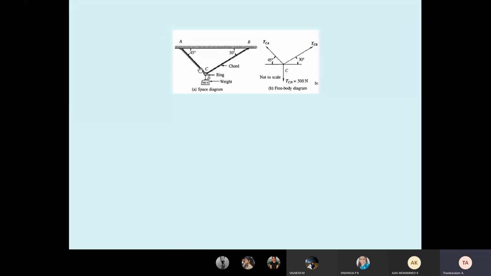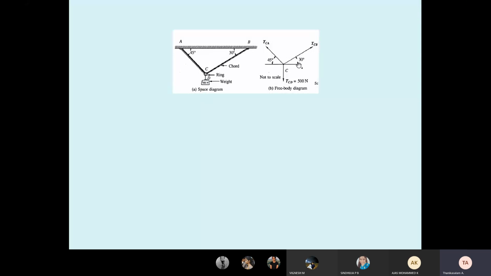Now see the left diagram. I'm taking the common point, C. With respect to C, I drew the x-axis and y-axis. The weight is downward, 500 Newton, because it is hanging. So the tension or weight is 500 Newton. So TCB goes to the first quadrant.